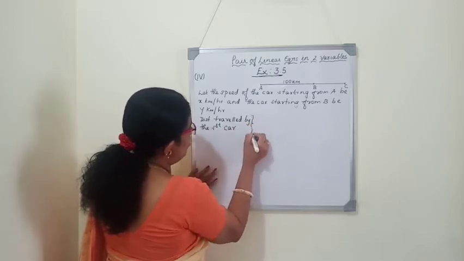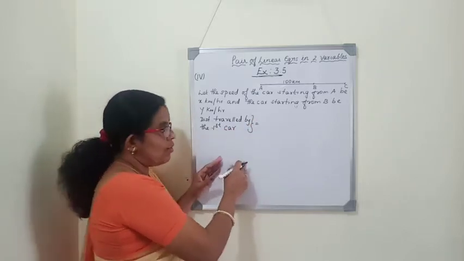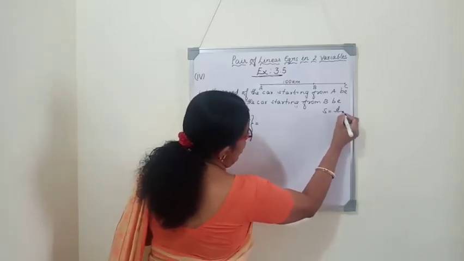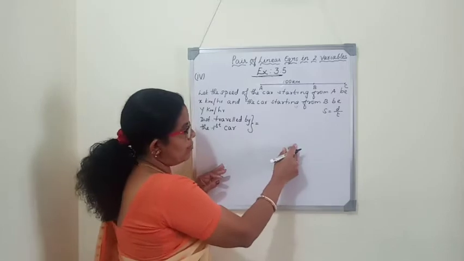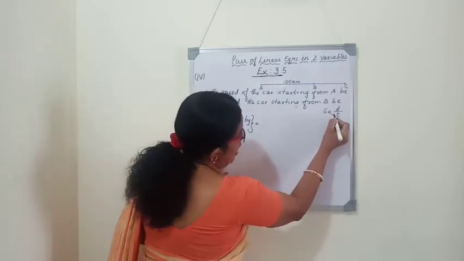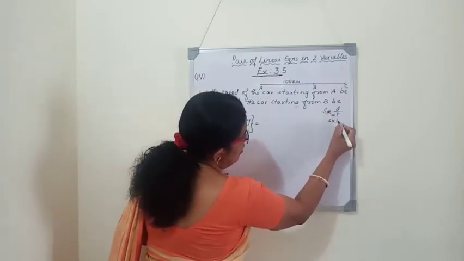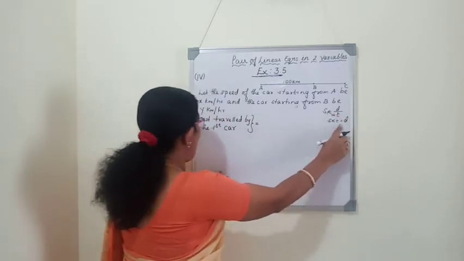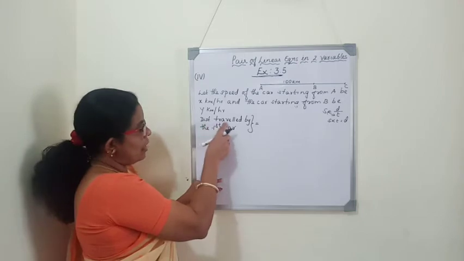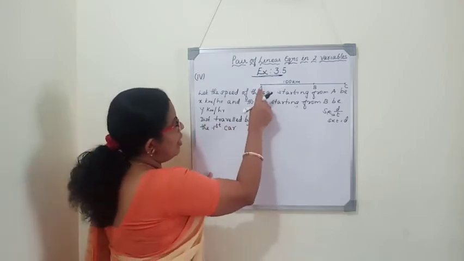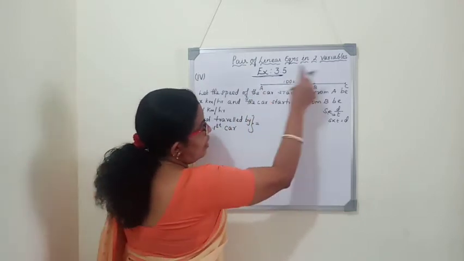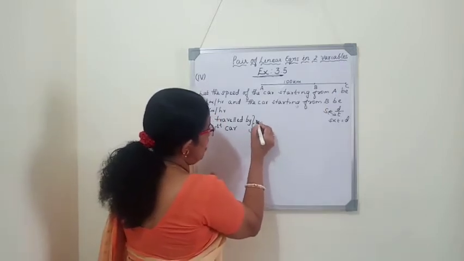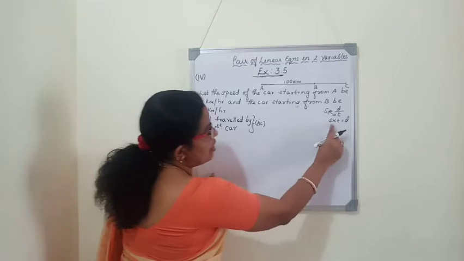How can we find out distance? In physics you learned that speed is equal to distance by time. So speed into time is equal to distance. The formula for distance is speed into time. So we are going to find out the distance traveled by the first car, the car starting from A to C. So that is AC. AC is the distance covered by the first car.